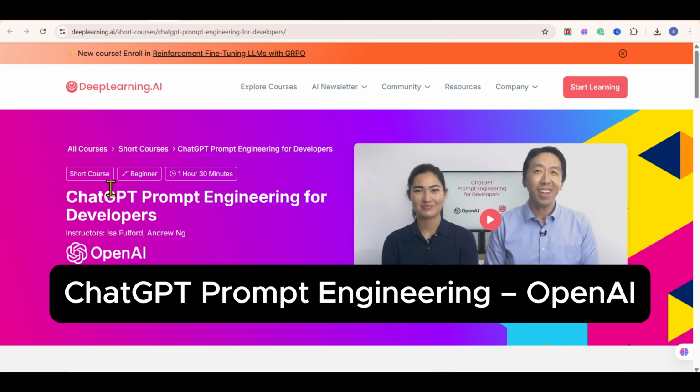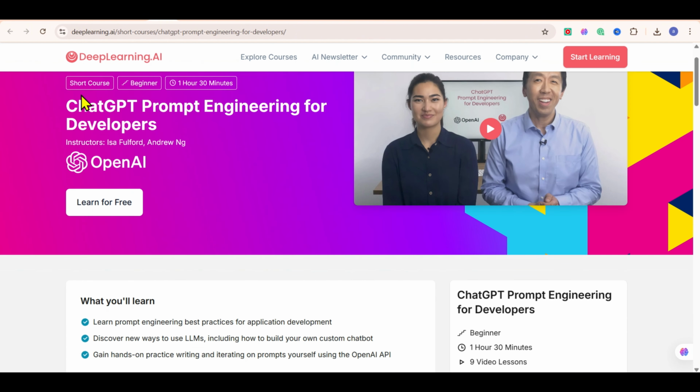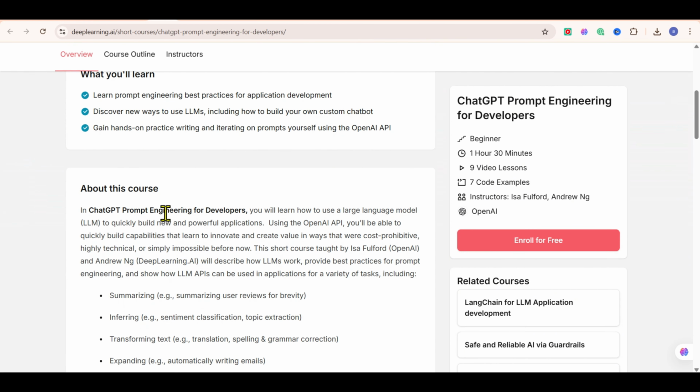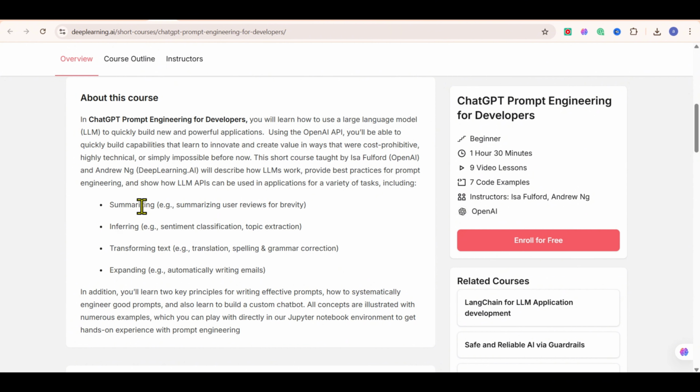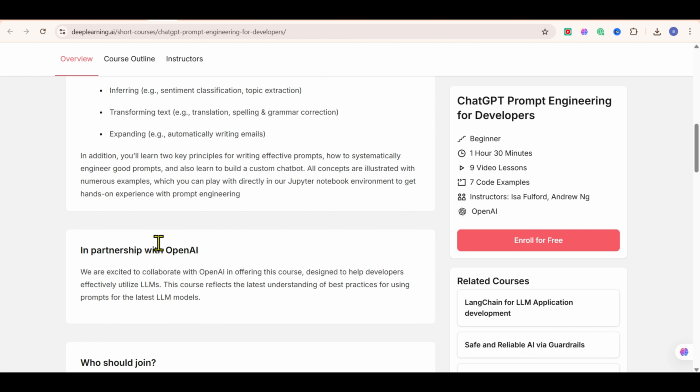Now that you understand the basics of AI, it's time to learn how to actually use it, and that starts with mastering prompts. This free course by OpenAI and DeepLearning.AI is called ChatGPT Prompt Engineering for Developers. You'll learn how to write powerful prompts that get the best results from ChatGPT, whether you're summarizing text, generating code, creating marketing content, or transforming data.